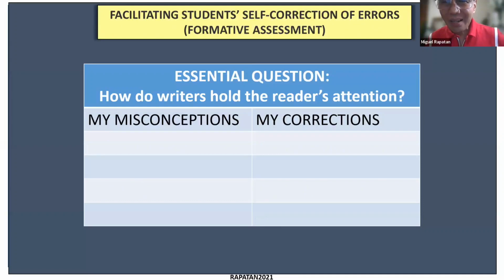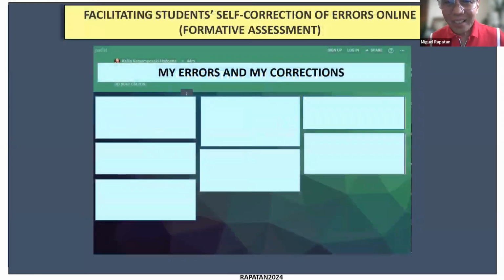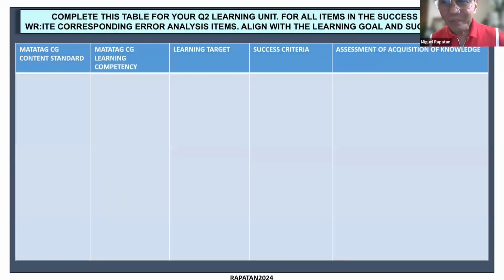We can also have students, for making meaning type of competencies, share their misconceptions and their corrections. As part of formative, online, you can also do that, like in a Padlet application. Have students talk about what are the errors that you realize and what are your corrections.